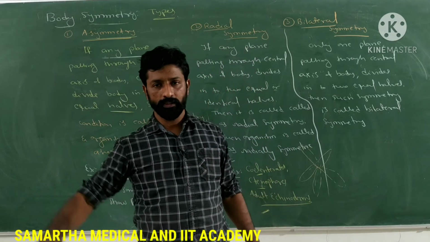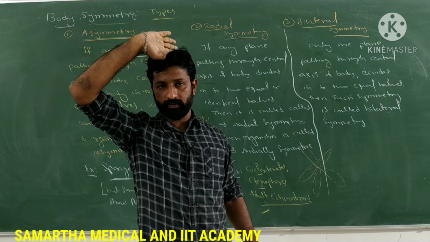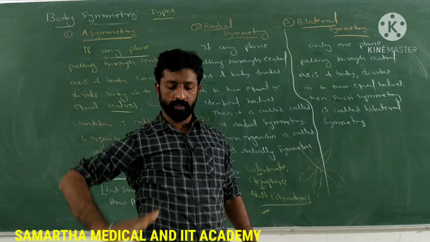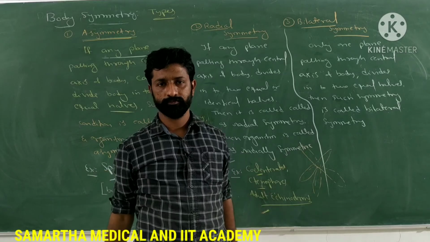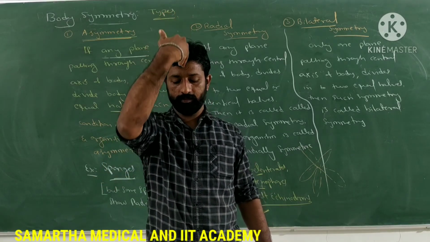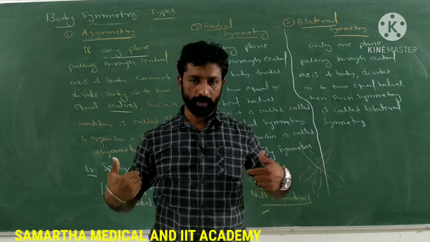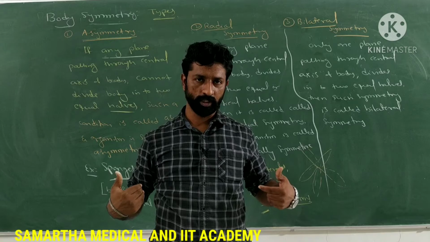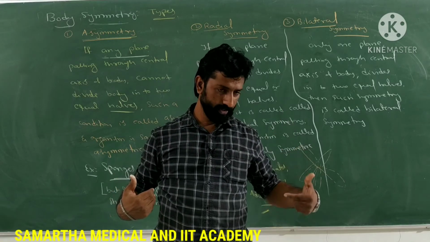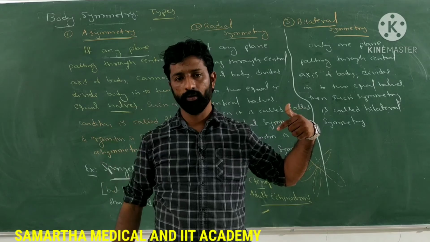For example, a plane which passes at this position here, the central axis of the body, cannot divide it into two equal halves. Okay, if it is passed exactly in the middle, that is longitudinally, then in both halves of the body the limbs will be present, one leg and one hand here, and here also one leg and one hand.